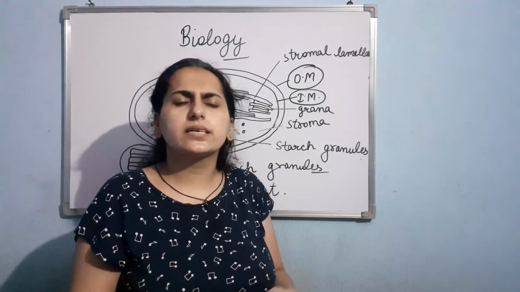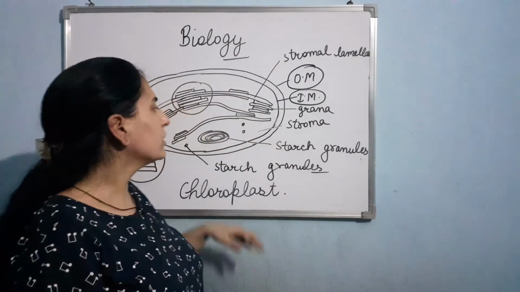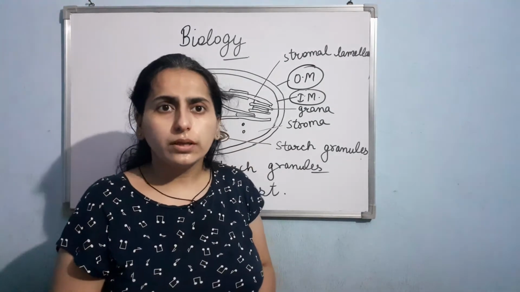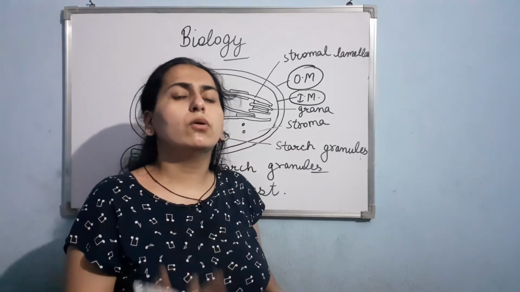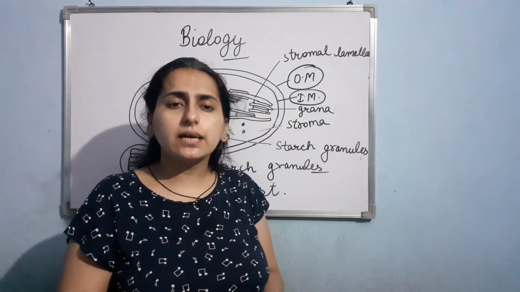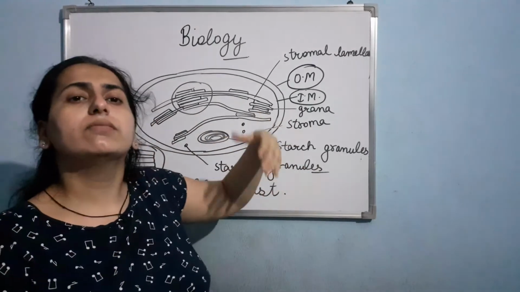Clear? About the light reactions we will discuss in detail. Now one more set of reactions is going on in the stroma. In the stroma, the CO2 is converted into glucose, which is further stored in the form of starch. Basically this is the dark reaction, as this uses the products of the light reaction.